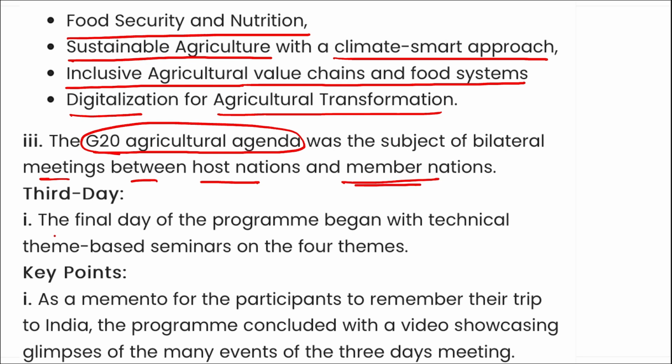And the third day, that was the final day of the program, began with technical theme based seminars on the 4 themes that we have discussed above. All right, so these are some things that you need to definitely remember.